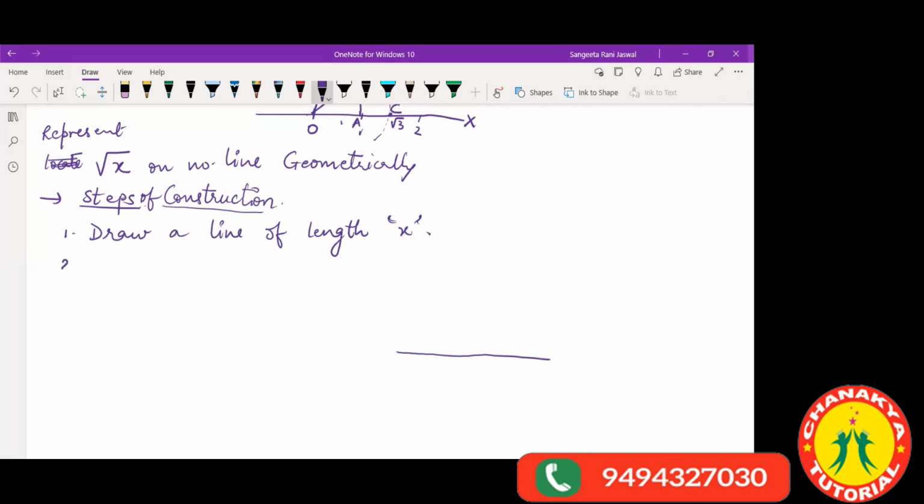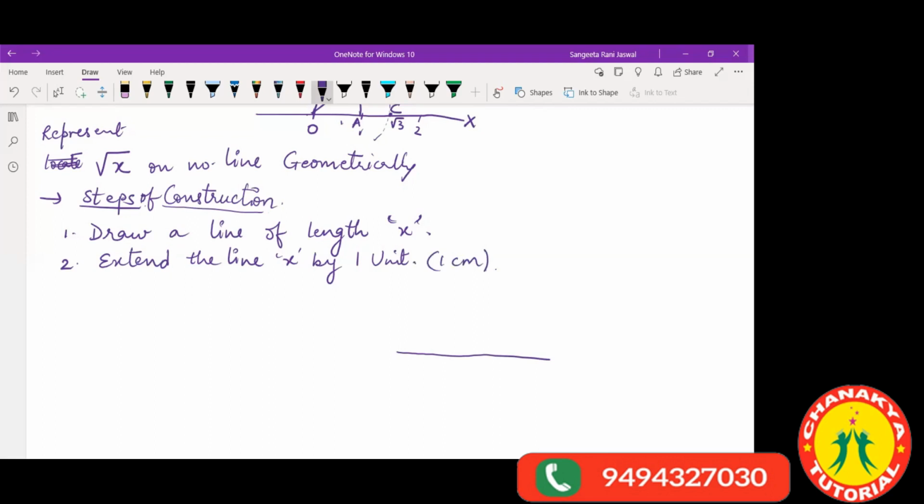Okay. Now your second point will be, we drew a line, now we will do the construction. Now you write the second point. Your second point is extend the line x by 1 unit. 1 unit means 1 centimeter. Unit can be actually anything, but for now you just take 1 centimeter. Extend the line x by 1 unit. 1 unit I am writing here, 1 centimeter.